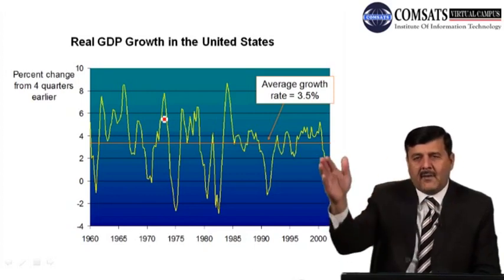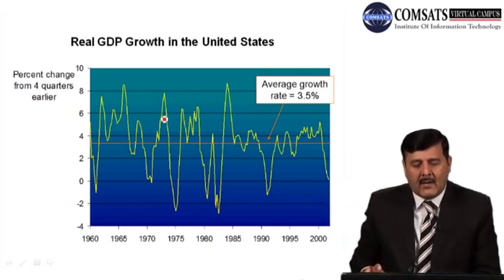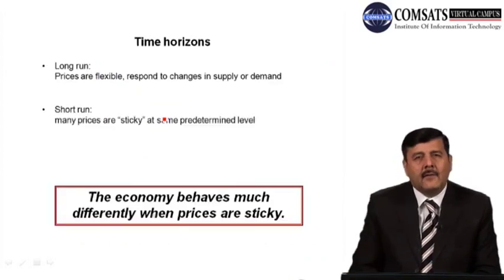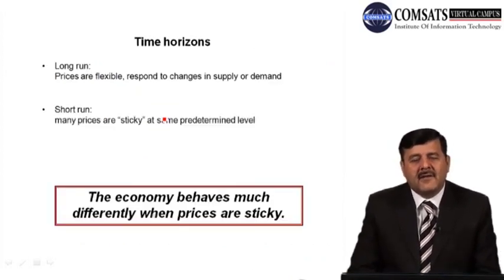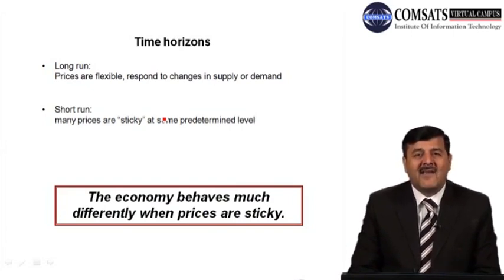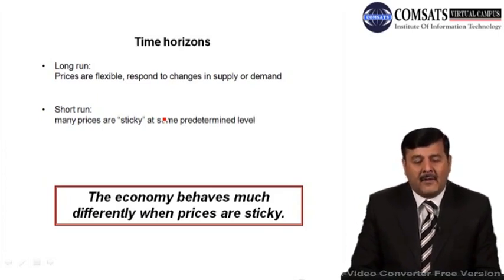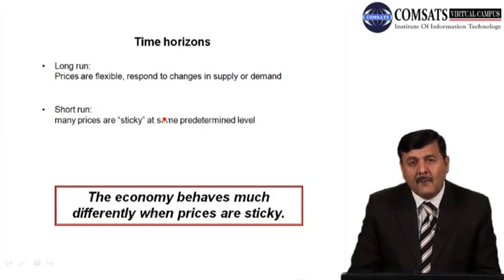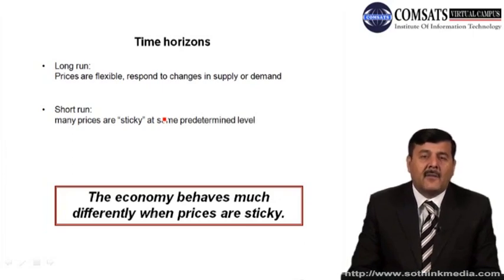So in different time periods we have different kinds of fluctuations in the economy. As we know, now we are going to discuss the time horizon. There are two time periods, two time horizons, long run और short run की बात करेंगे हम. When we talk about the long run, prices are pretty flexible in the long run, they respond to changes in supply and demand, in the aggregate demand and aggregate supply in the economy. So prices are flexible in the long run, that can affect the aggregate demand, that can affect the aggregate supply.